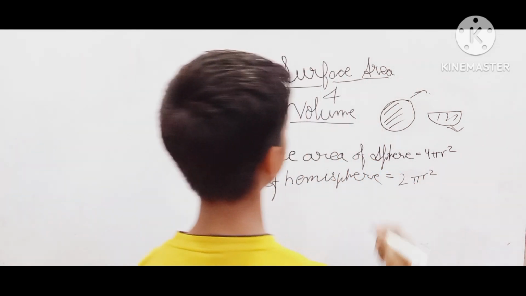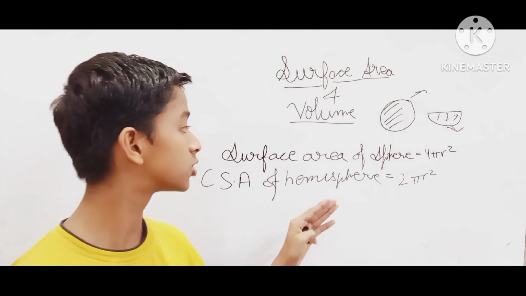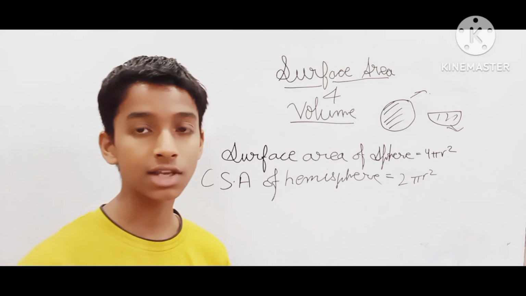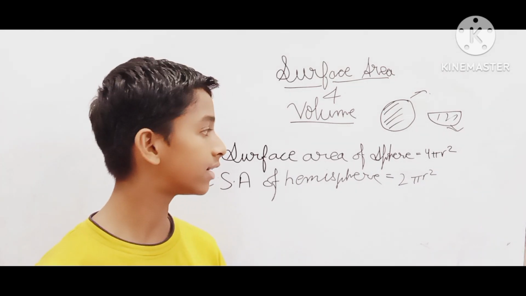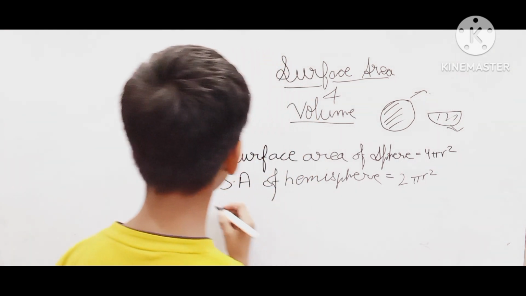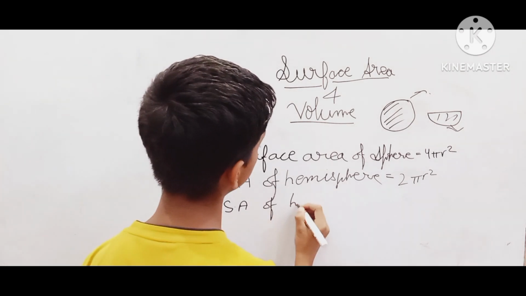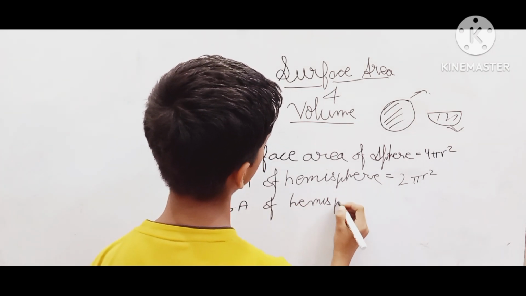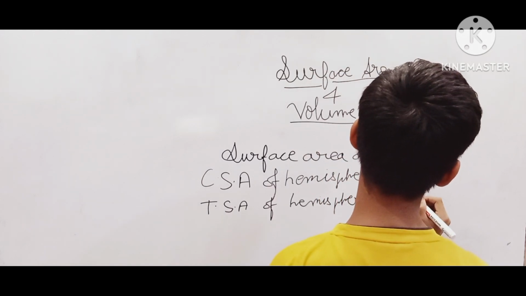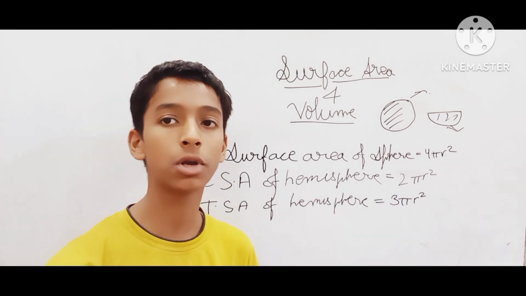Now you must be noticing that I haven't written slant height in this. There is no such thing as slant height in the surface area of the sphere and hemisphere. There are two changes: there is no slant height and there is the square of the radius. Now the total surface area of the hemisphere formula is 3 pi r square. These are the three formulas that we will be learning today.